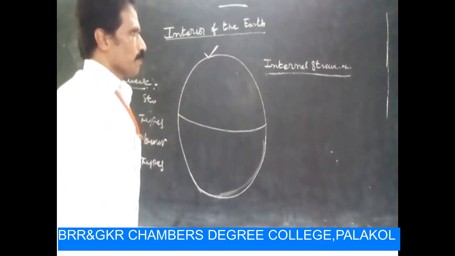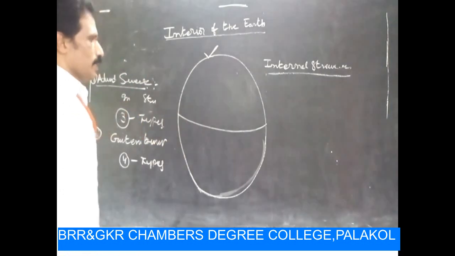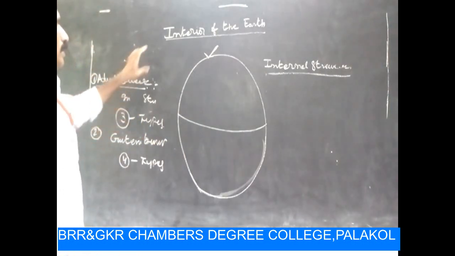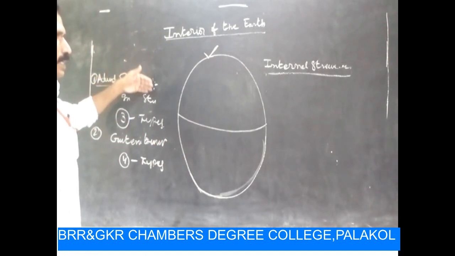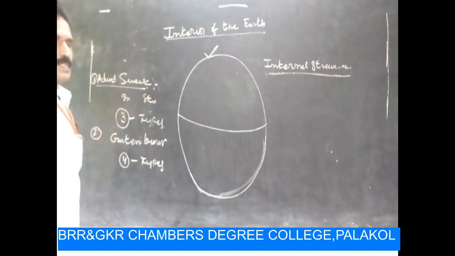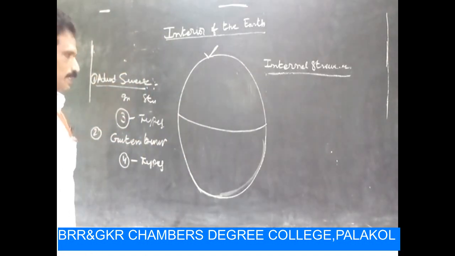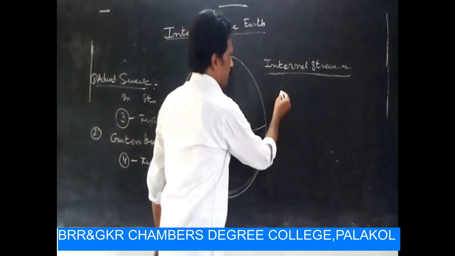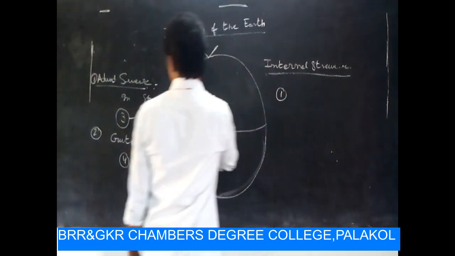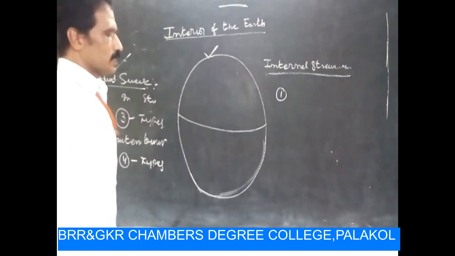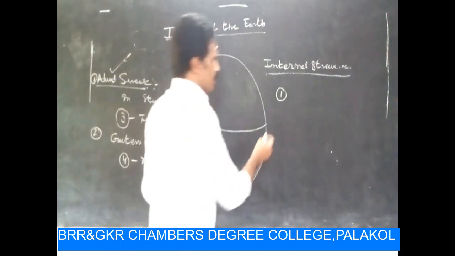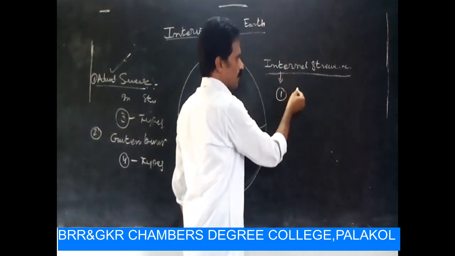Generally we discuss the interior structure in 3 manners. According to Edward Suess, the interior structure of the earth is in 3 types.